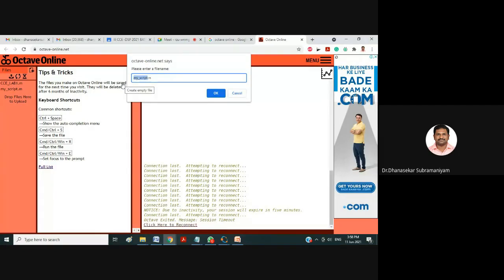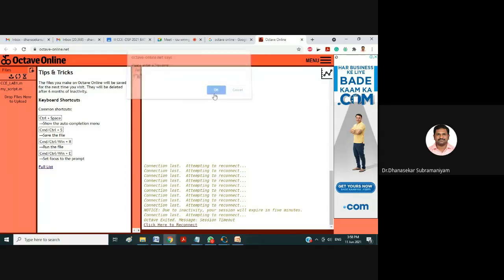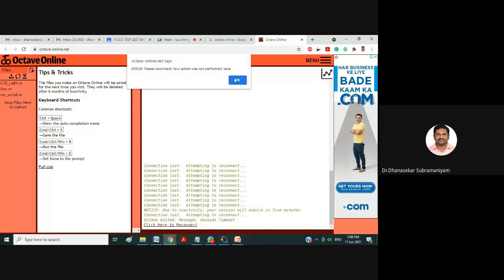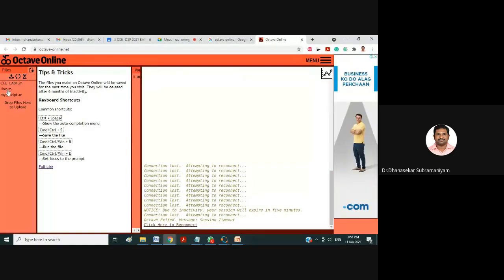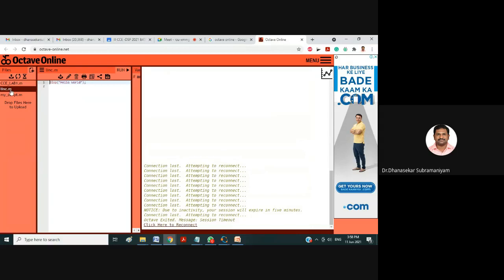For example, here I am giving linear convolution, LINC.m. All the extensions should be .m. Give OK. Automatically, the file name I have given appears on the left hand side. Just click on that, and my editor window opens for my script file.